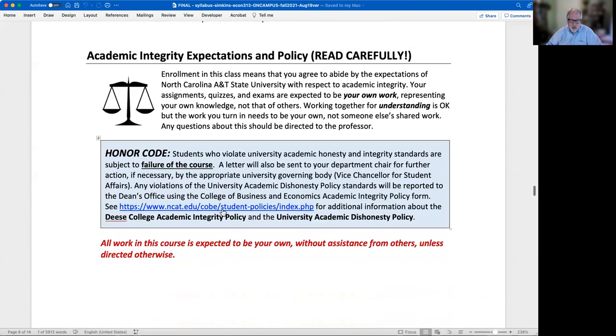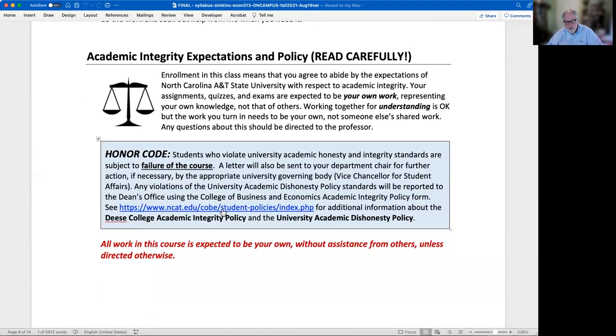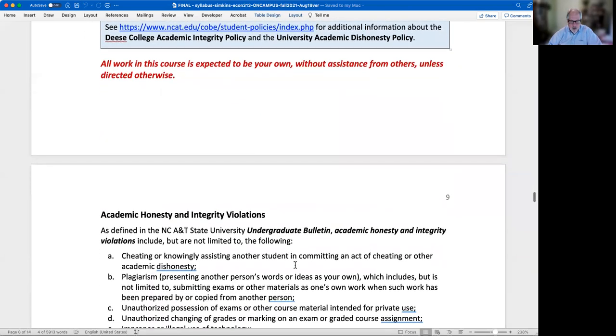So what follows is a couple of different sections, one regarding university policies and making people aware of that. Academic integrity, dealing with plagiarism, dealing with cheating, dealing with other kinds of things. Honor code, make sure and think about this in terms of the academic integrity within the course. And if you're violating that, then, as I said, you may be faced with failing the course. Okay. Make sure and read through this section.